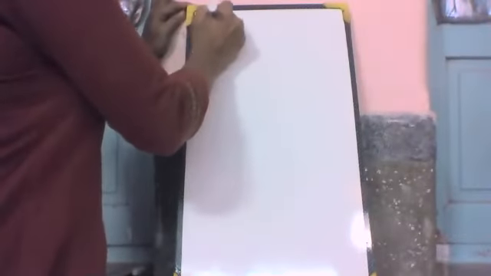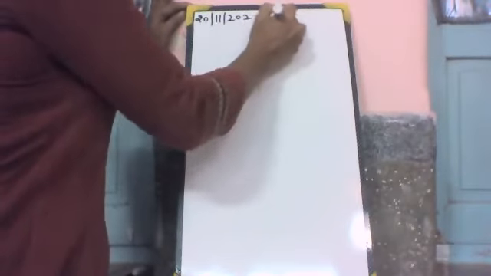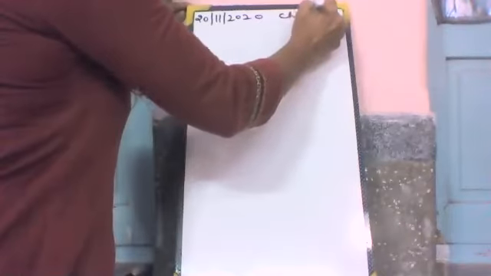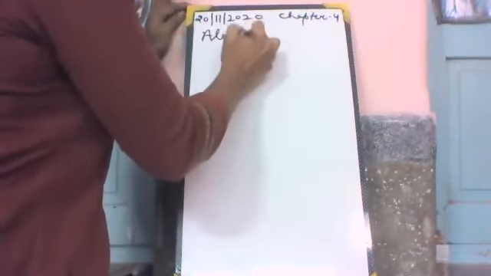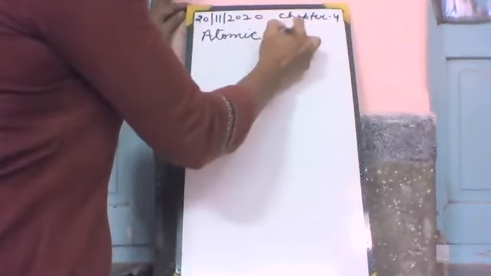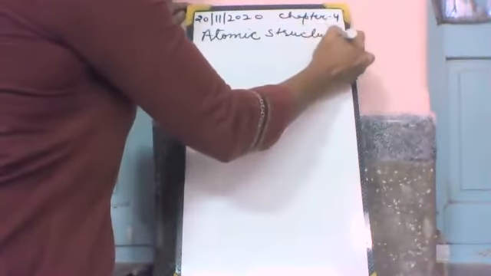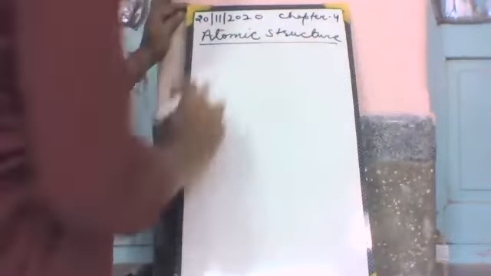I am taking a new chapter and that is chapter 4, Atomic Structure. Is it clear?